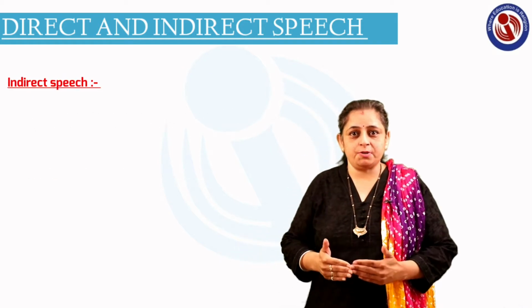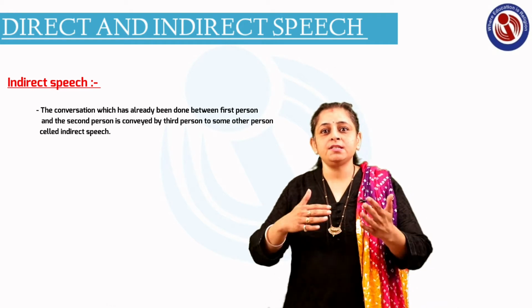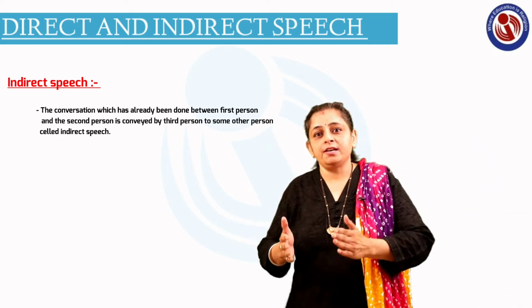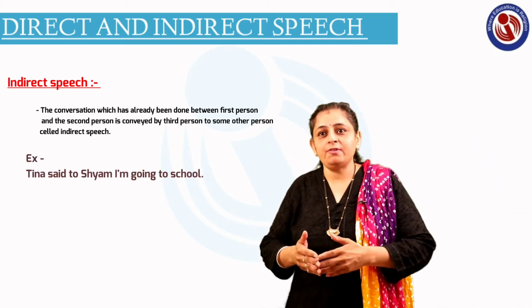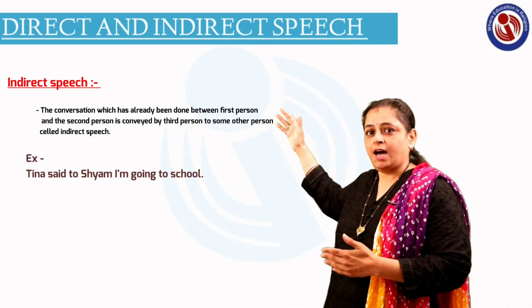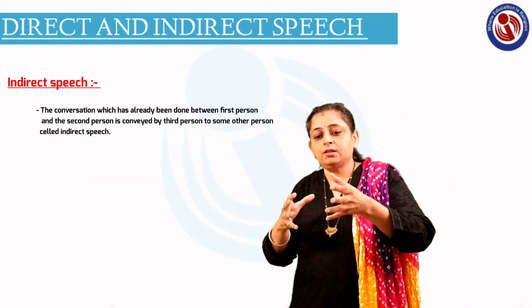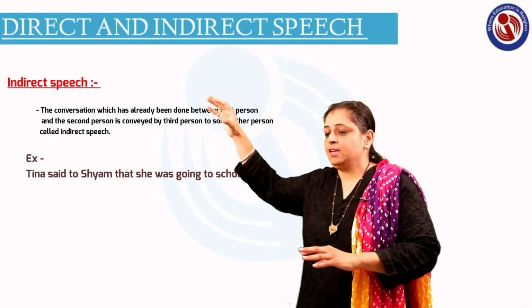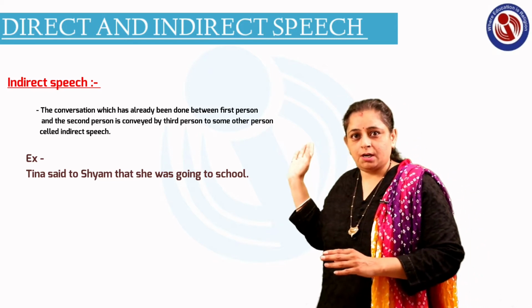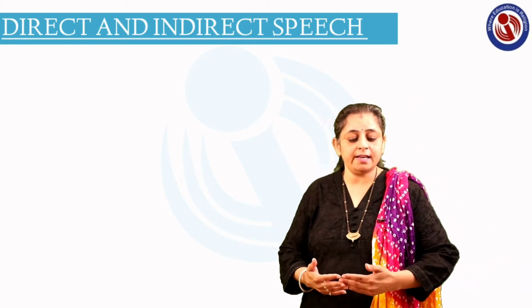Now what is indirect speech? Indirect speech means the conversation which has already been done between the first and the second person is conveyed by a third person to some other person. That is called indirect speech. Right? So the example we are going to take is the same as in direct speech, that is Tina said to Shyam, I am going to school. So here the third person is talking, so he will be talking in the third person's language. So he will be saying Tina said to Shyam that she was going to school. Understood? Okay.